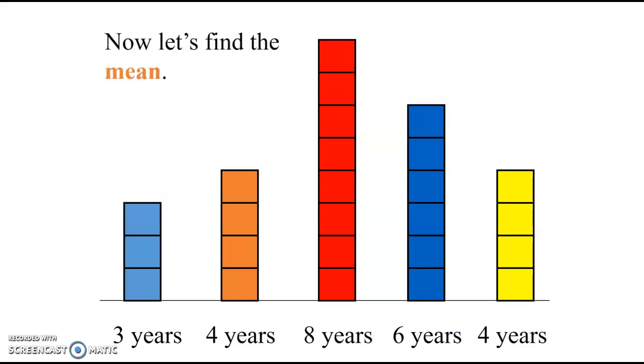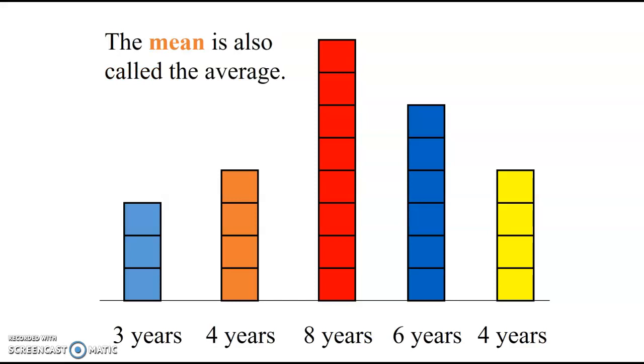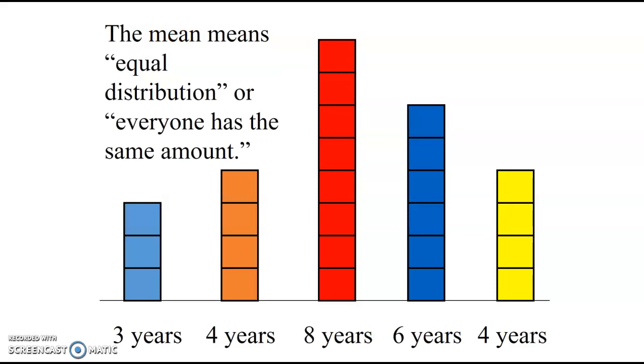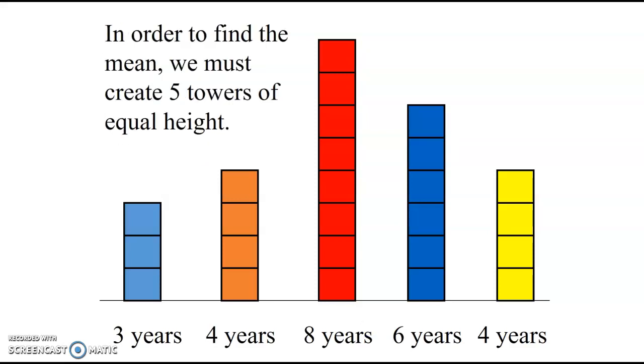Now we're going to find the mean. And the mean is also called the average. So mean, median, and mode are all called averages, but the mean is the one that's most commonly referred to with the word average. So what that really means is equal distribution, or everyone's going to have the same amount. So we really want to have 5 towers that are the same size, and that would be our average in terms of the mean. So in order to find the mean, we have to create 5 towers of equal heights.